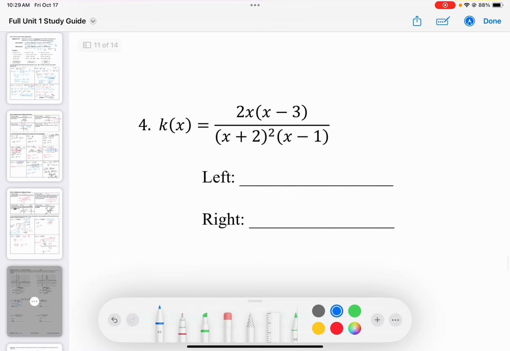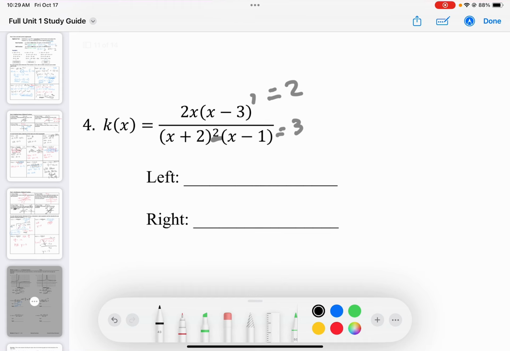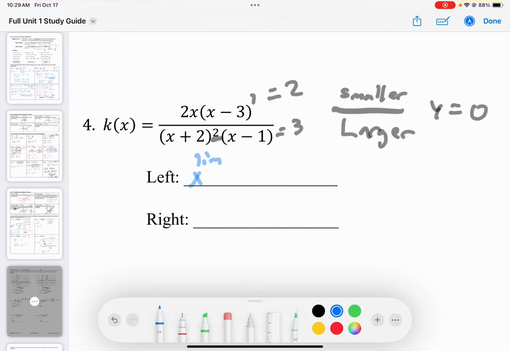All right, in this one, we've got to be careful. What's the degree here? The degree of the top is 3, or no, it's 2, and the degree of the numerator is 3. Anytime we have the degree of the denominator being larger, then we always have a horizontal asymptote at y equals 0. So I can say the limit as x approaches negative infinity of k of x is equal to 0. The limit as x approaches positive infinity of k of x is equal to 0.